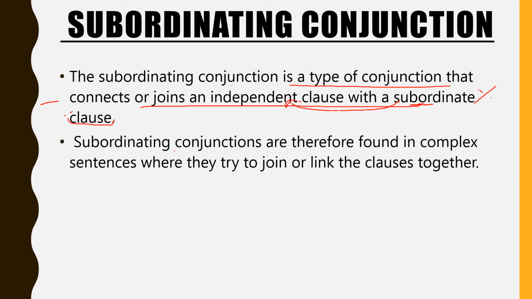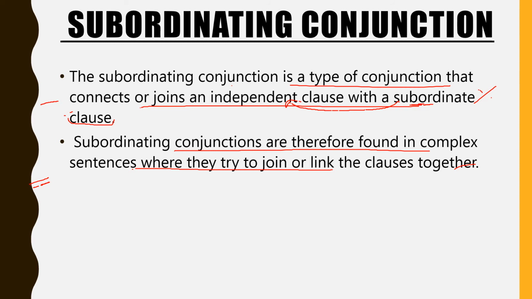The subordinating conjunctions are therefore found in complex sentences, where they join or link the clauses together. So what are complex sentences? Where at least we must have one independent clause and a dependent clause.